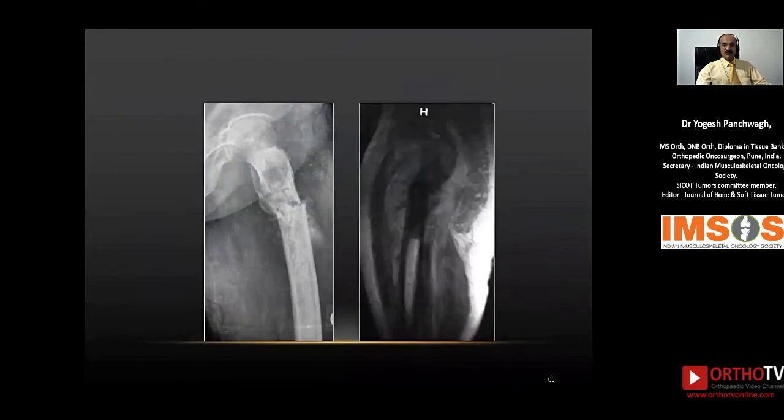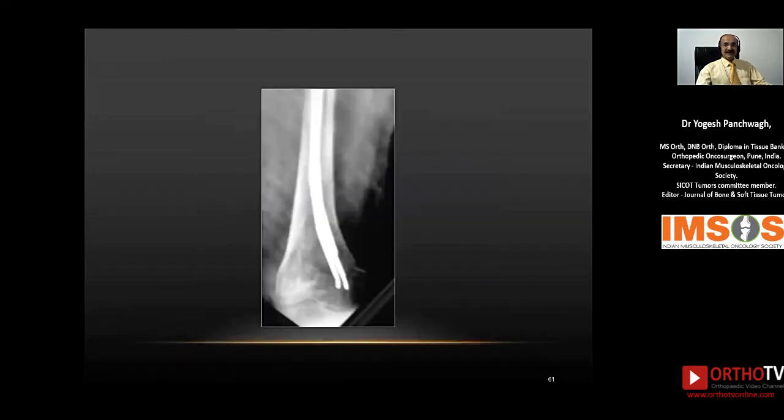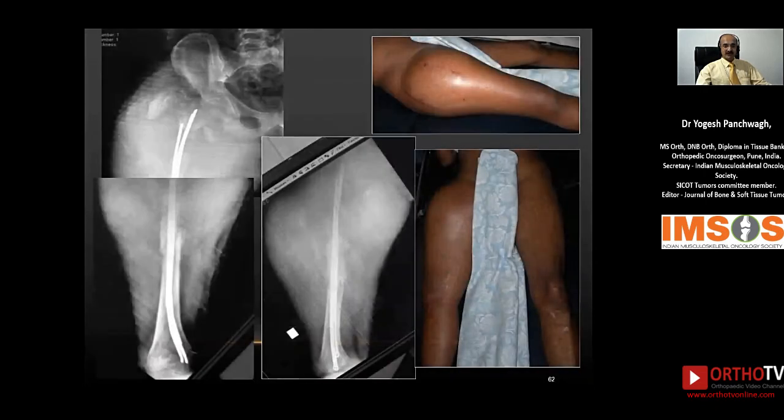He was imaged. There was some lesion in the proximal femur, as is evident from the MRI scan, with an extraosseous soft tissue component. But this was probably taken as a metastatic lesion given his age, and this was nailed at some other center. A stacked Enders nailing kind of a procedure was done. But a few months down the line, this is what he ended up having.